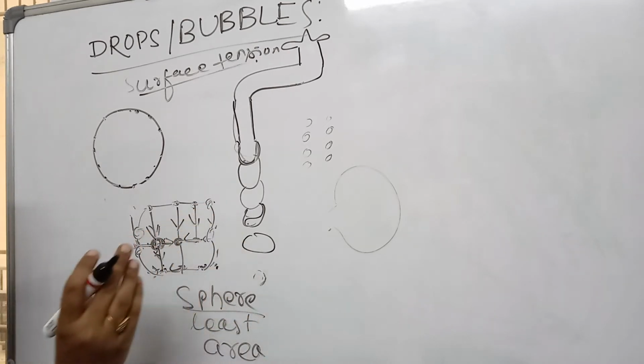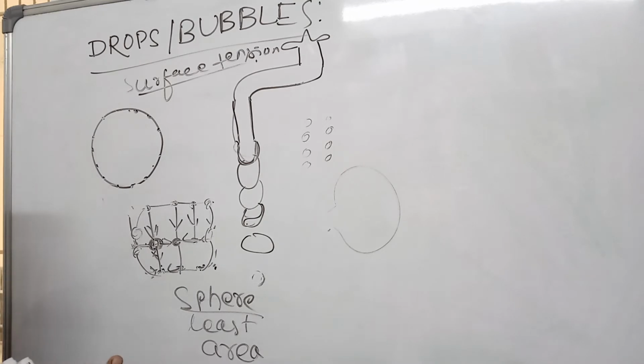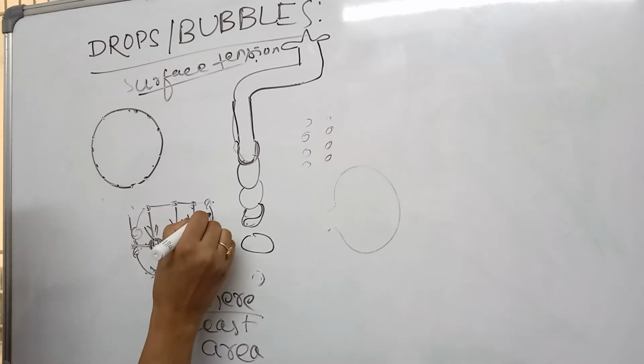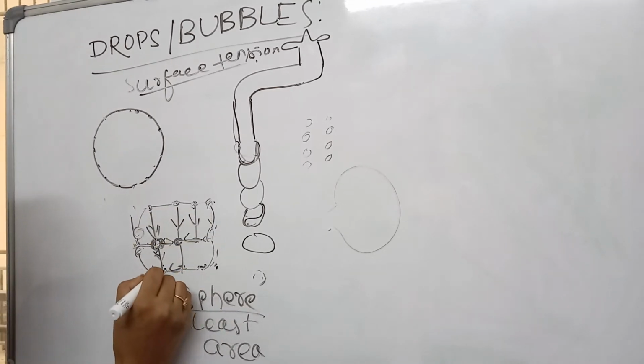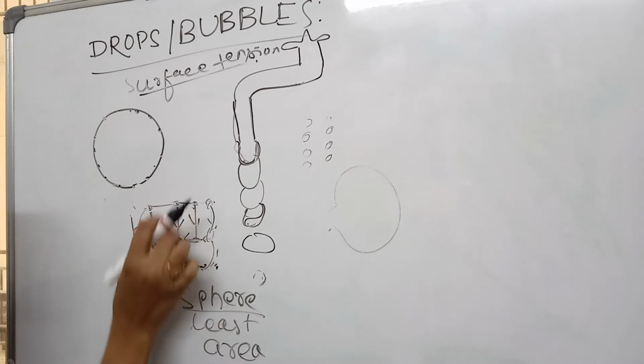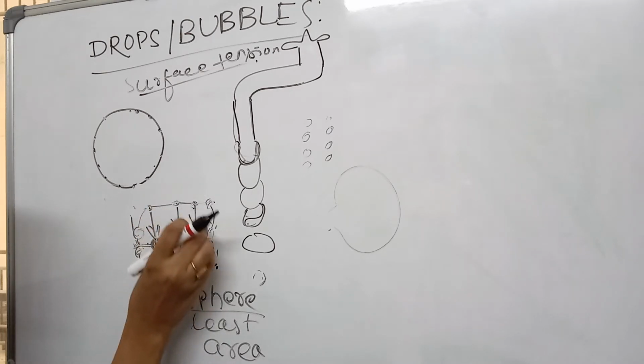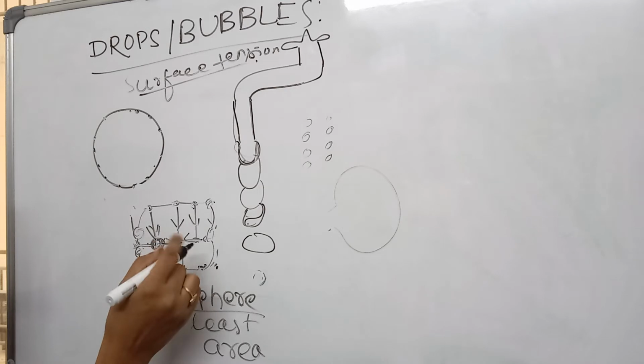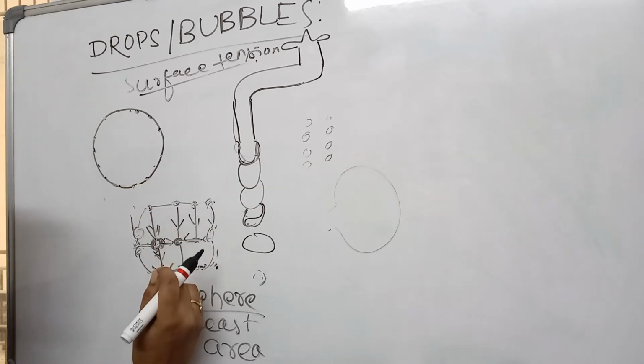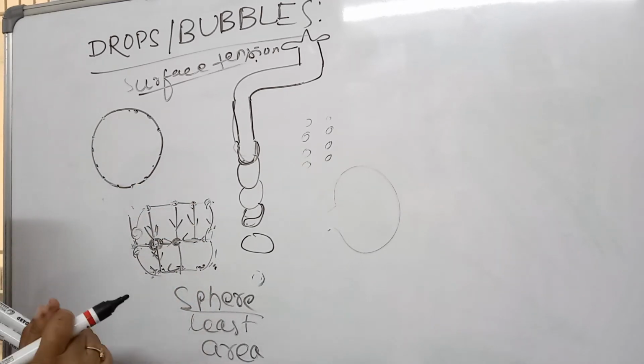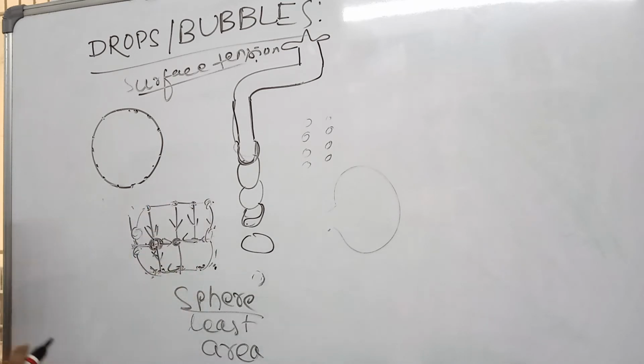So, to acquire minimum surface energy, they tend to take the shape of a sphere, and this downward force pulls the molecules in the inward direction so that they get stretched inwardly.